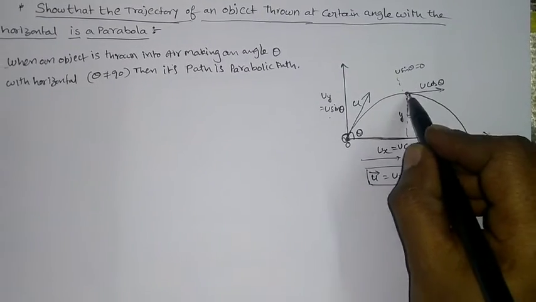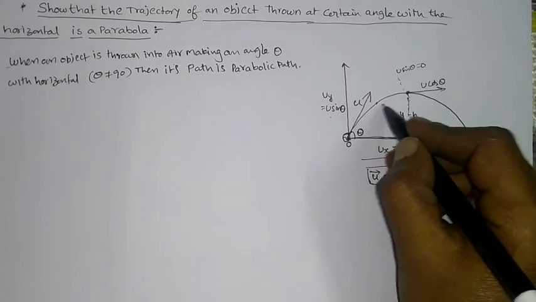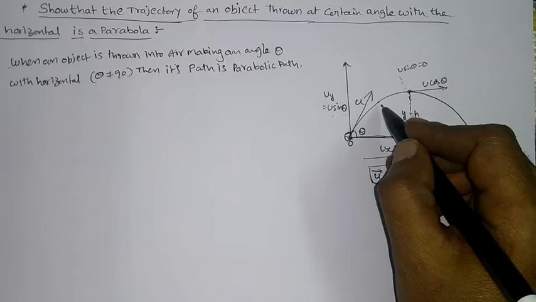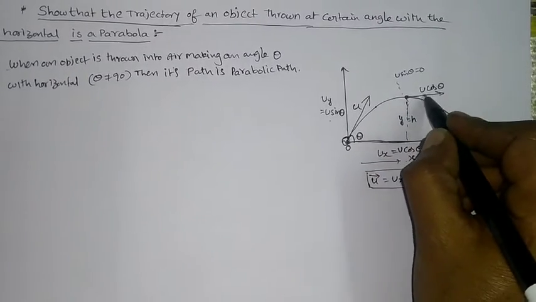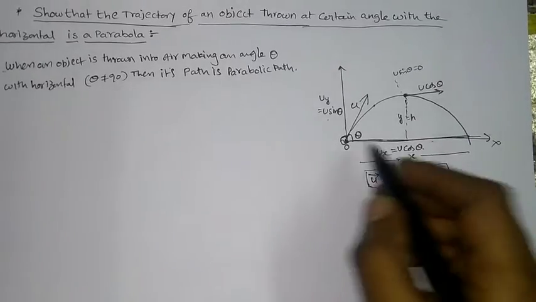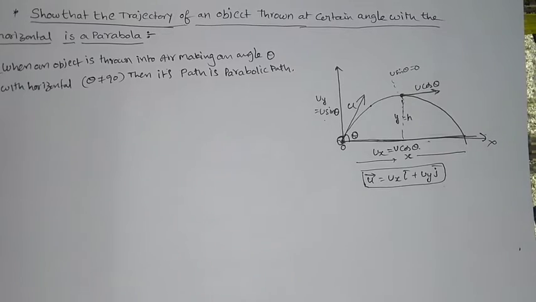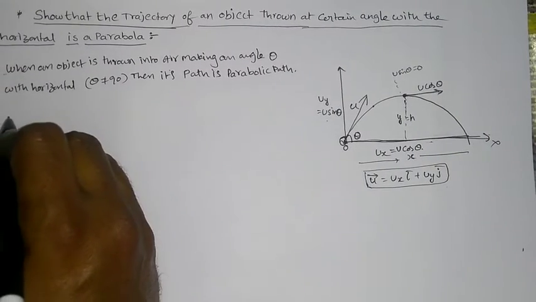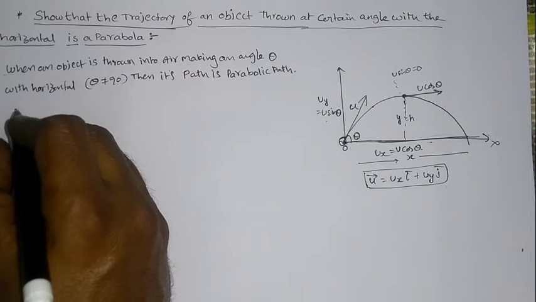But u cos theta should be present. If you want, at this point you can divide again into two vectors, ux and uy. Let us leave it like that. Now I would like to prove this. For this explanation, you can assume this. Say again, once again, proof: expression for the trajectory of an object.